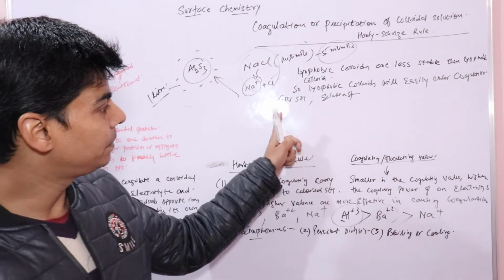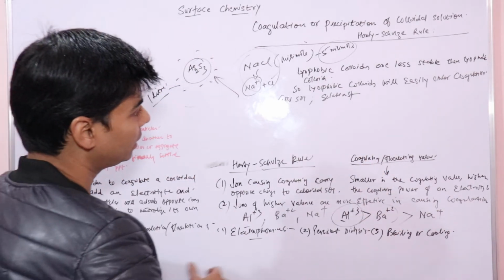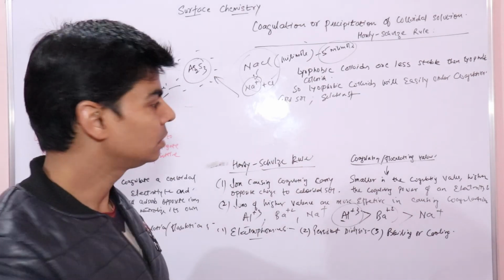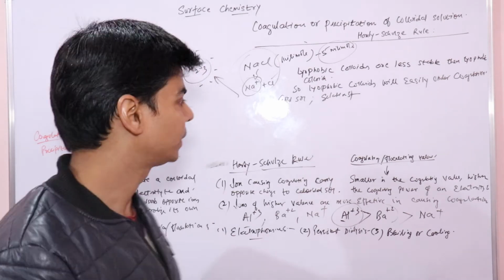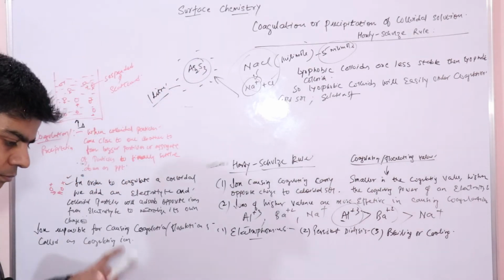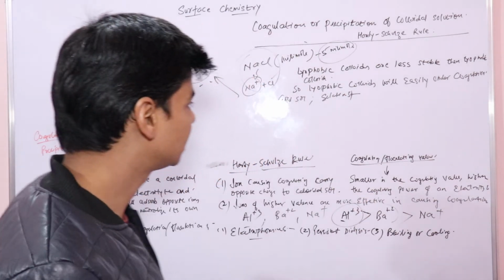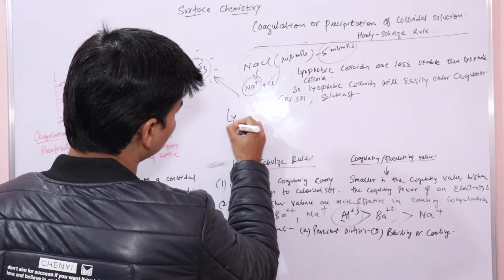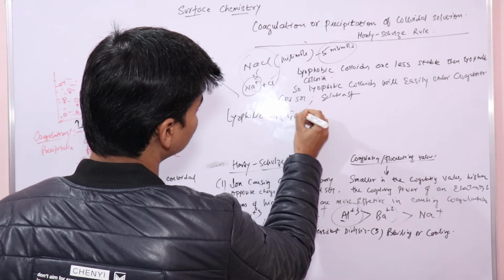So the way to precipitate these sols is to add an electrolyte. That means if you add electrolyte to gold sol, it will easily coagulate compared to gelatin, which is a lyophilic sol. So what makes gold sol easily coagulate or precipitate? Let's understand that. We know that lyophilic sol, here gelatin is a lyophilic sol.